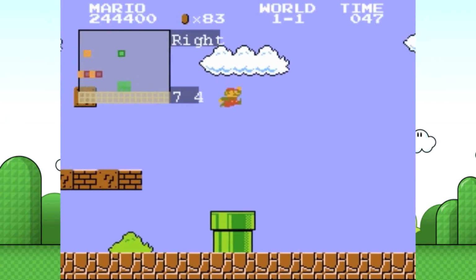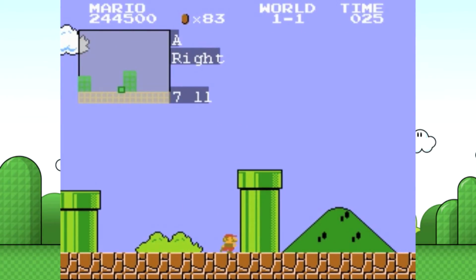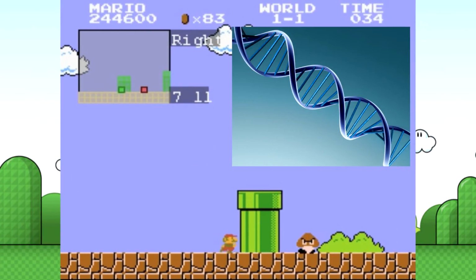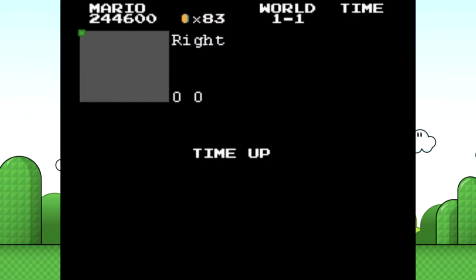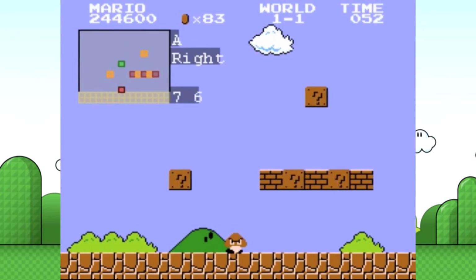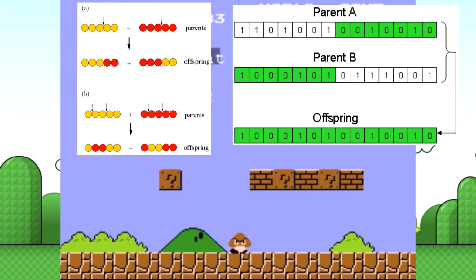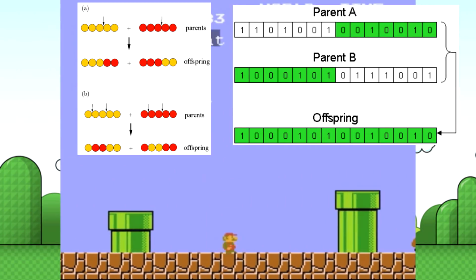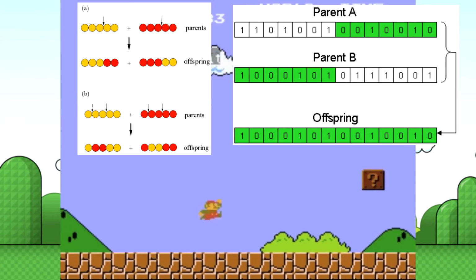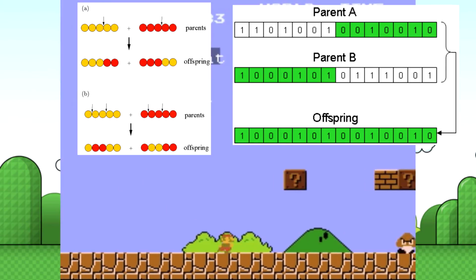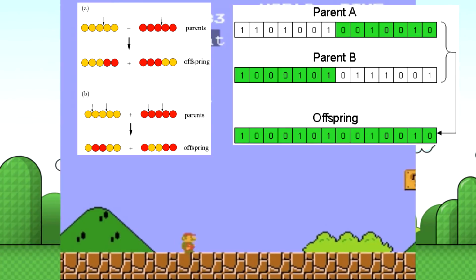Now I said earlier that Mario's brain is filled with a bunch of variables. Well, these variables are akin to Mario's genes. The genes ultimately determine how well Mario did. So if he did well, he's got some good genes in there. Now, since we killed off a bunch of Mario programs, we need to make some new ones. And just like evolution, we decide to breed the surviving Marios because they were most fit. We take each surviving Mario and breed it with another survivor. We combine these genes into a new child, whose brain has the characteristics of both parents.